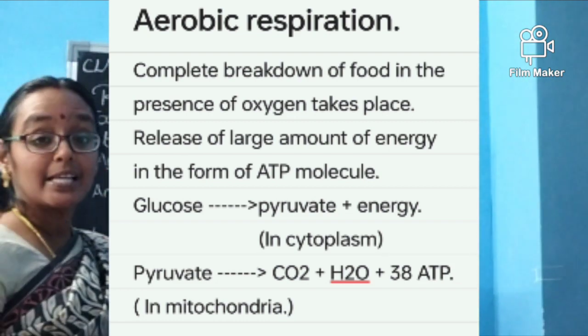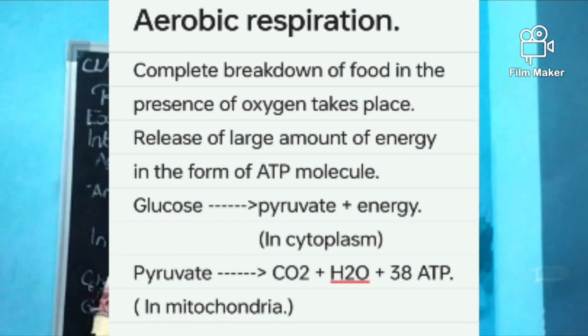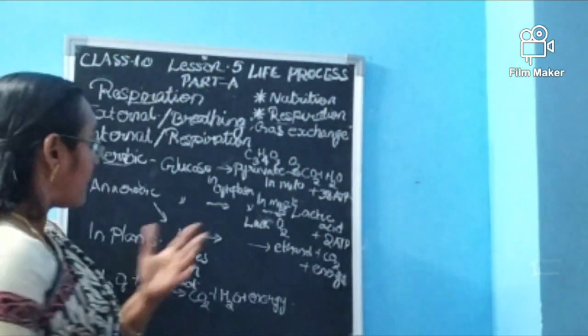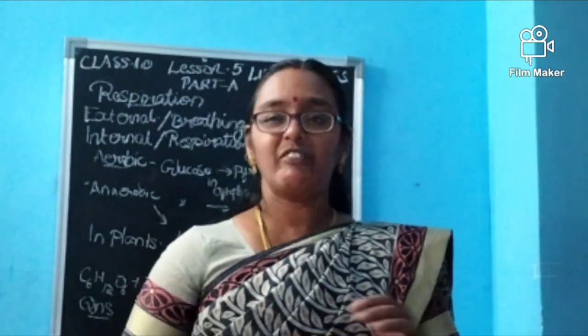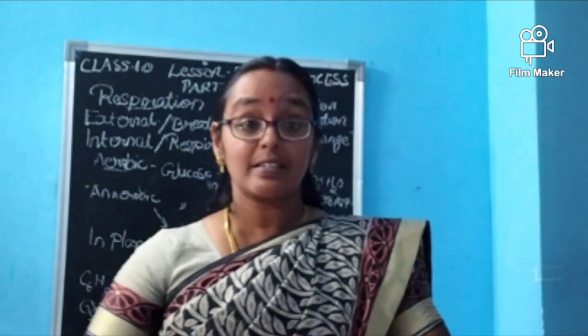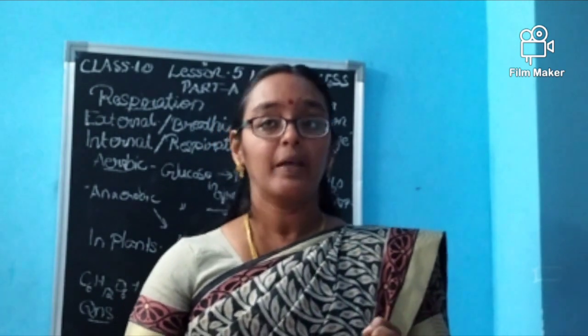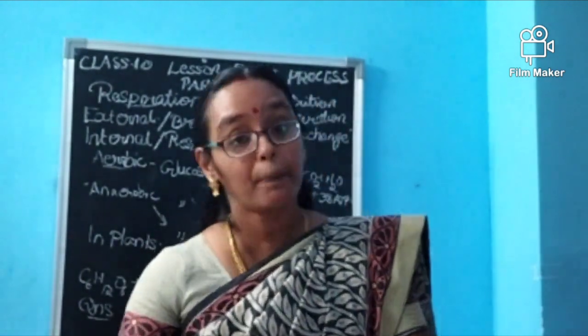This happens in normal cells in the case of aerobic respiration, that is, when oxygen is present. Sometimes we urgently need energy, like when you're running a race and the muscles have to work more, but the oxygen is not reaching the muscle properly.